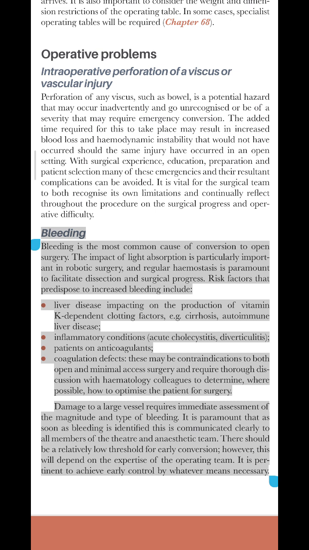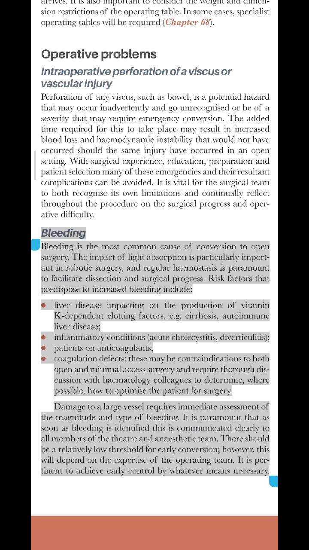inflammatory conditions, acute cholecystitis, diverticulitis; patients on anticoagulants; coagulation defects. These may be contraindications to both open and minimal access surgery and require thorough discussion with hematology colleagues to determine, where possible, how to optimize the patient for surgery.